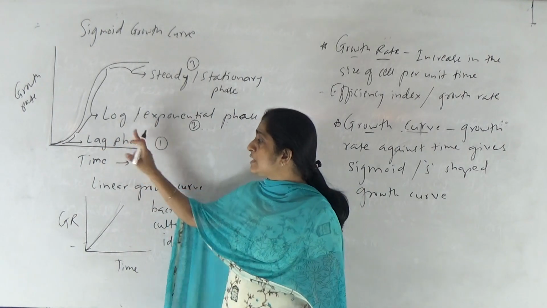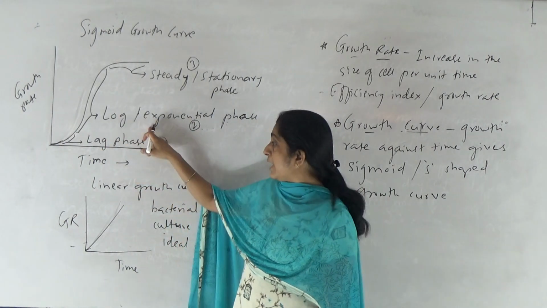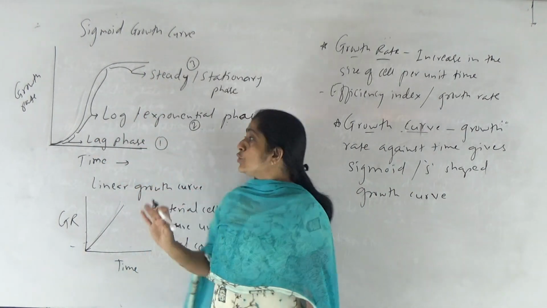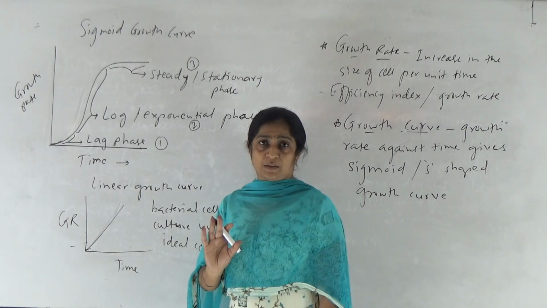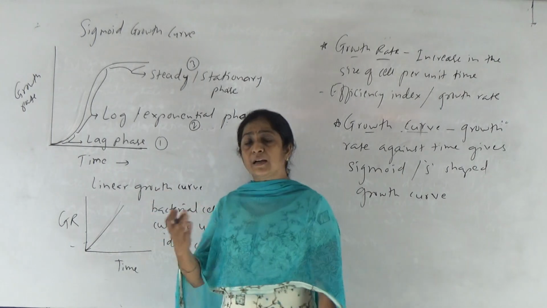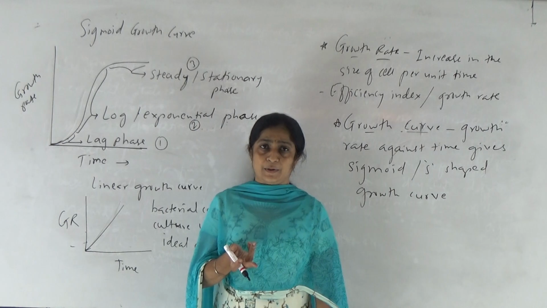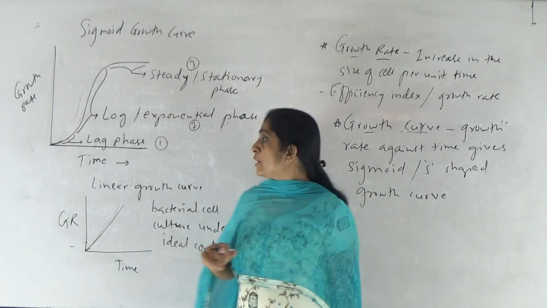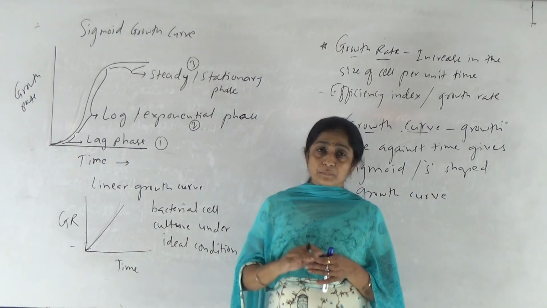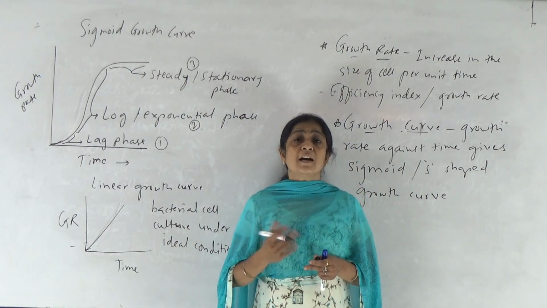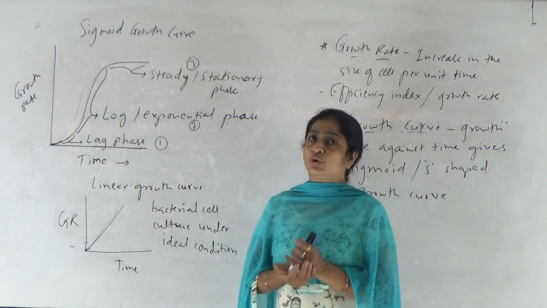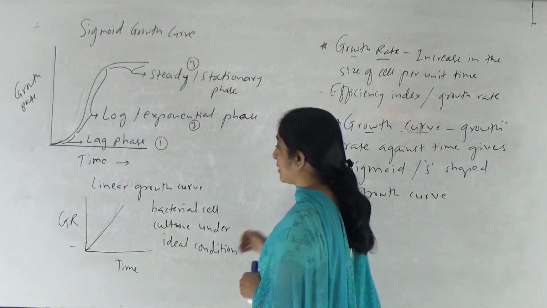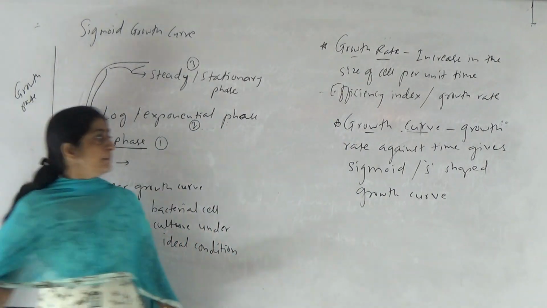Whereas sigmoid growth curve means first phase is slow phase of growth, then rapid phase of growth, and then the growth rate becomes stationary or steady. Is it clear? So these are the growth curves observed, right? Linear च्या ऐवजी काही ठिकाणी तुम्हाला J shaped growth curve पण मिळतो. It means initially slow but later it becomes continuously increasing, right? So these are two types of growth curve. With respect to this, now let's see the aspects of growth. That is, two types of growth occur: arithmetic growth and geometric growth. So how this growth occurs in plants especially, right?